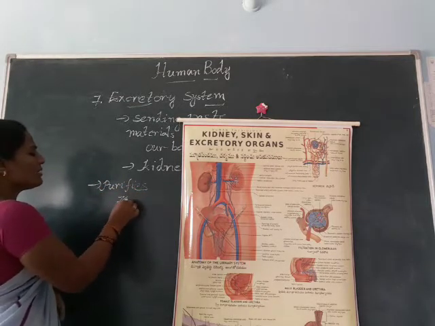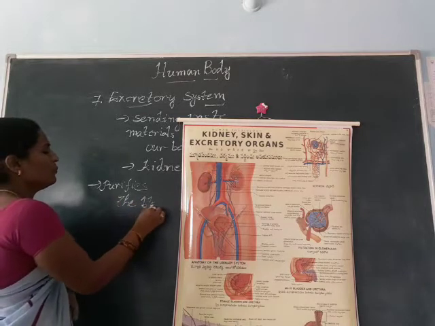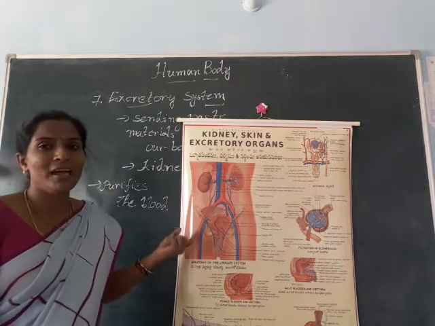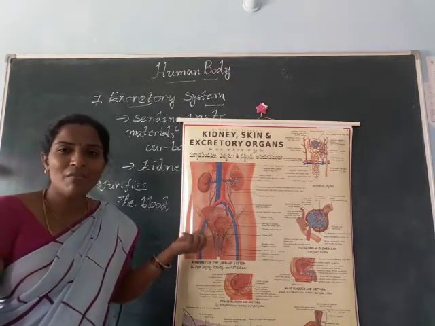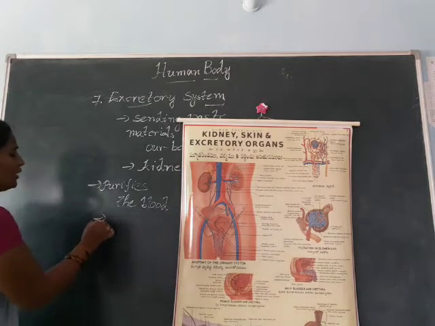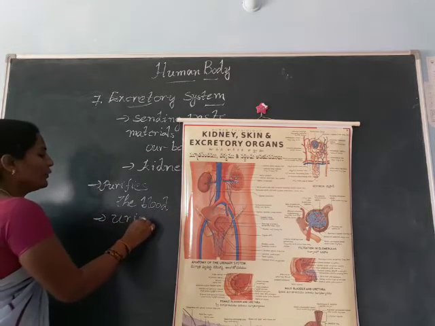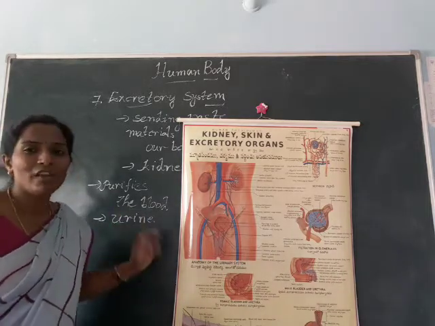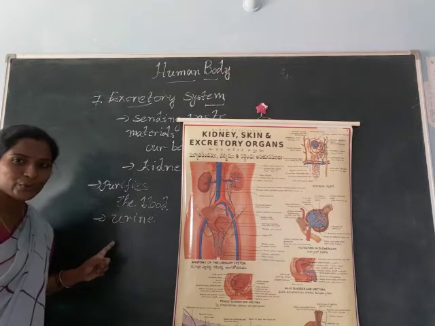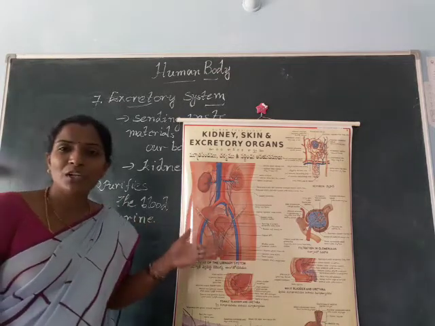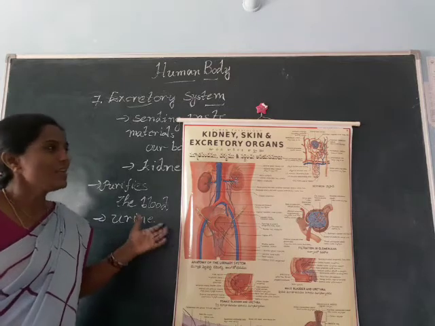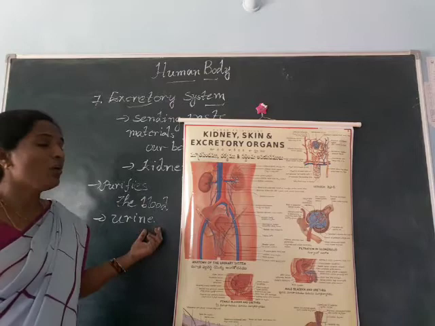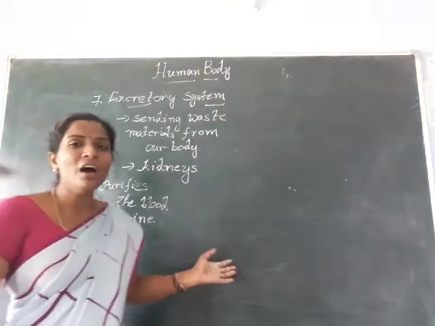Who purifies the blood? The kidneys purify the blood. While purifying the blood, they also send out waste in liquid form, which we call urine. While purifying the blood, the kidneys send the waste material out as urine. It is very harmful to our body, so the excretory system sends waste materials out from our body because they are not good for our health.